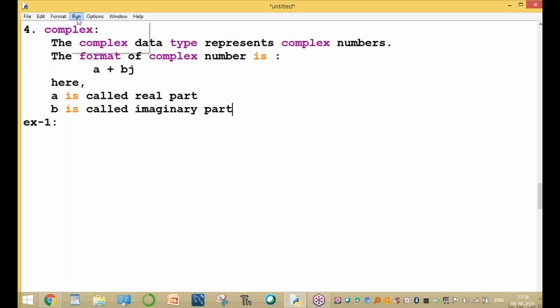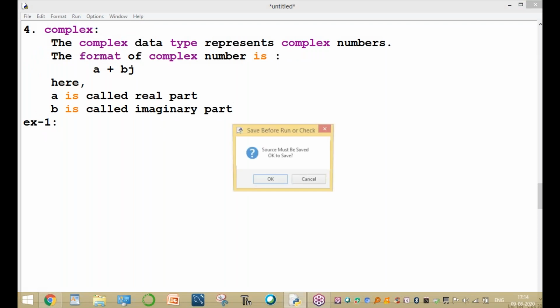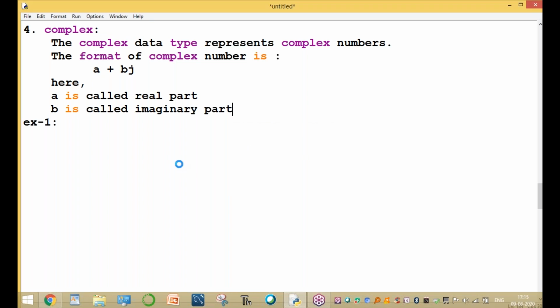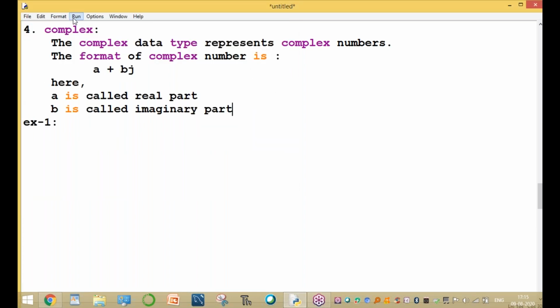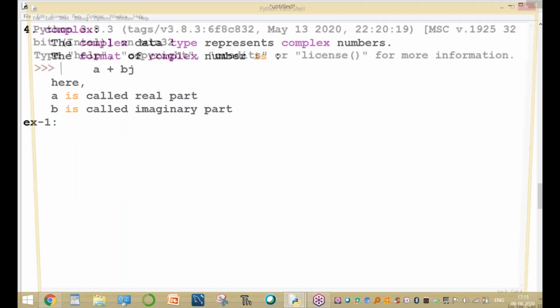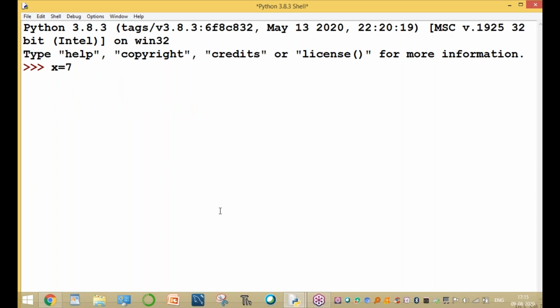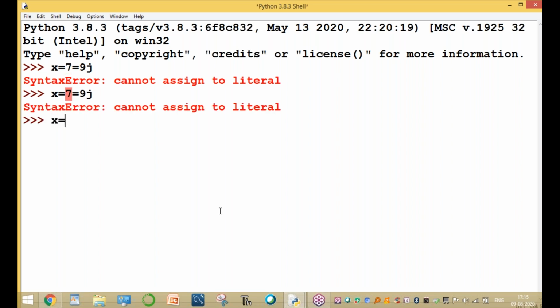Example one. For example, x equal to any value. Please wait a minute. x equal to 7 plus 9j is a complex number.